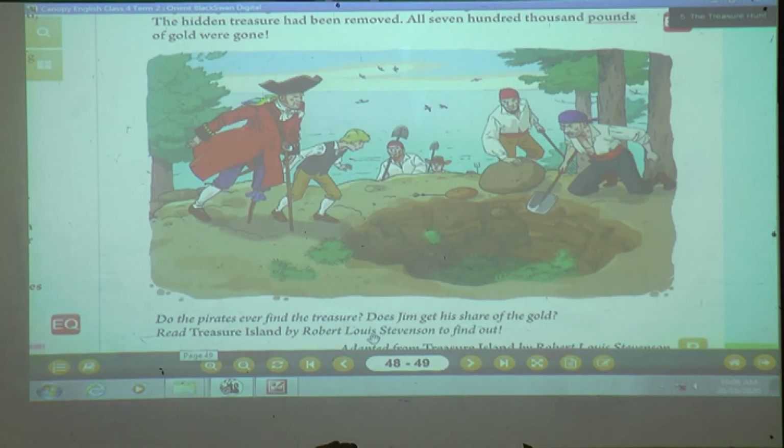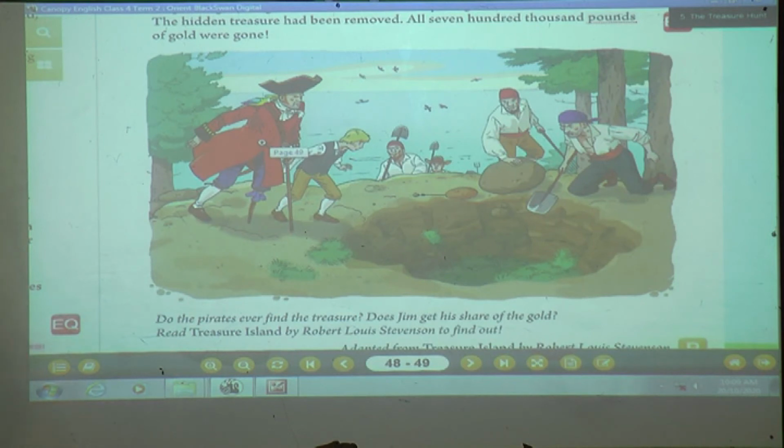Understood, students? So in this way they had a plan to hunt for the treasure, but at last they were unsuccessful in getting the treasure because someone had already taken it. But what have you learned in this lesson, students? Yes, we have seen that John Silver did not keep his word. He did not keep his word means in front of Jim or in front of everyone the behavior was different, but in his thought he was totally different.